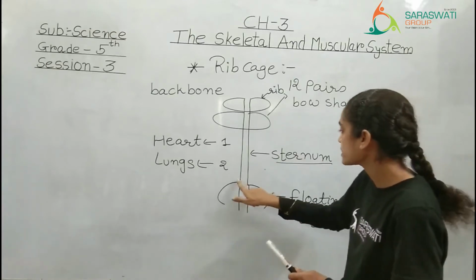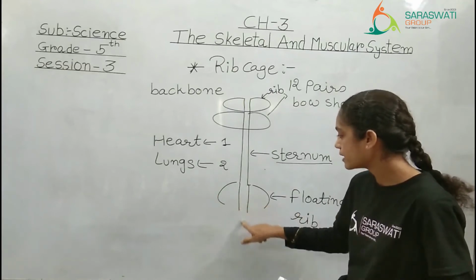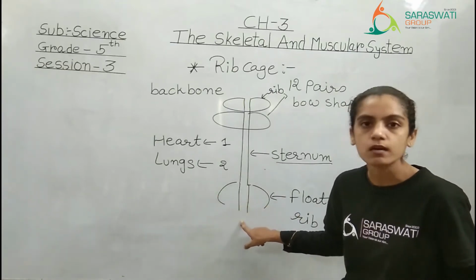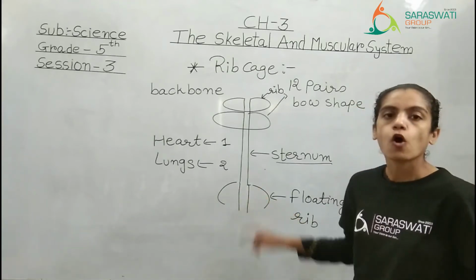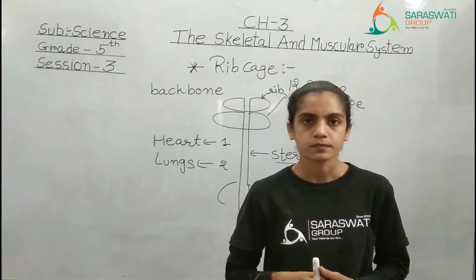Here you just have to presume that they are attached to the backbone, but not to the middle bone or main bone, the sternum. So this pair of ribs is considered floating ribs.